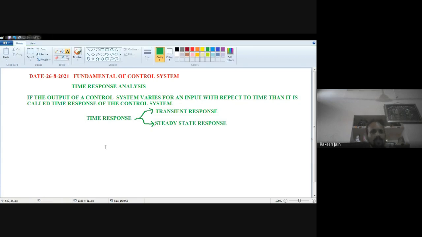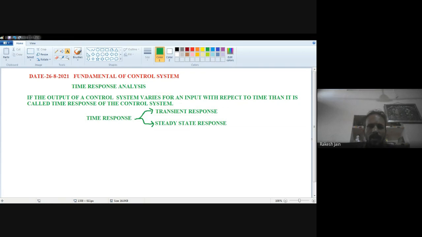So whenever we do the time response analysis, we have to see certain parameters related to the transient response, like the natural frequency, damped natural frequency, rise time, settling time, peak overshoot. We will discuss all these later on.